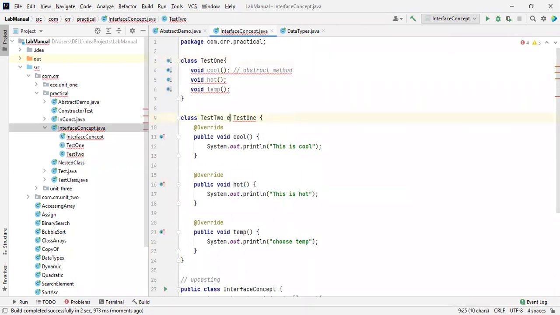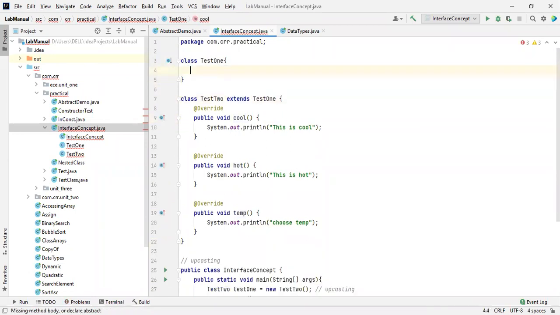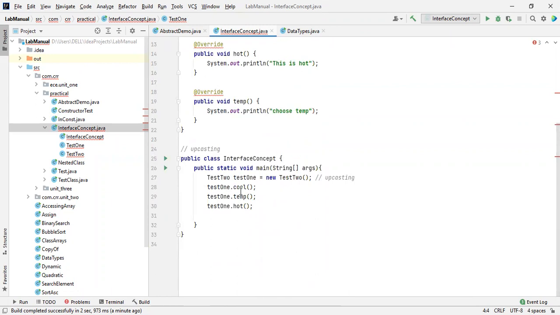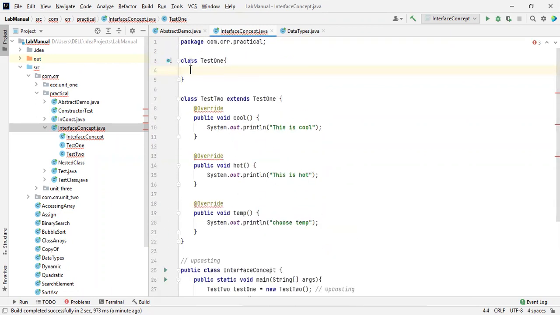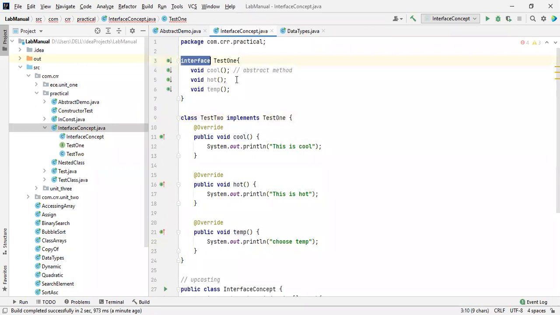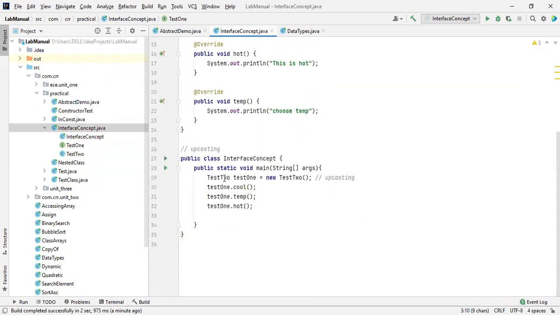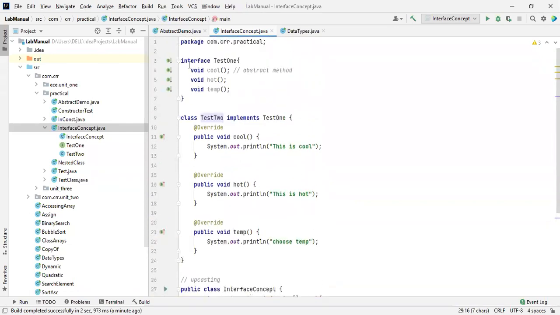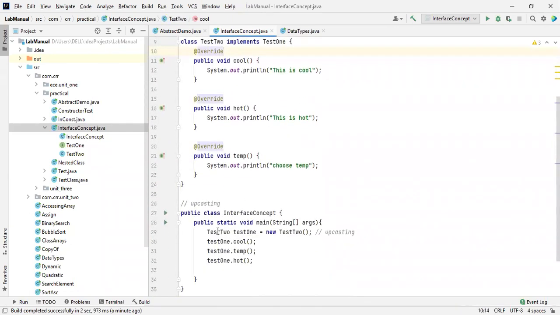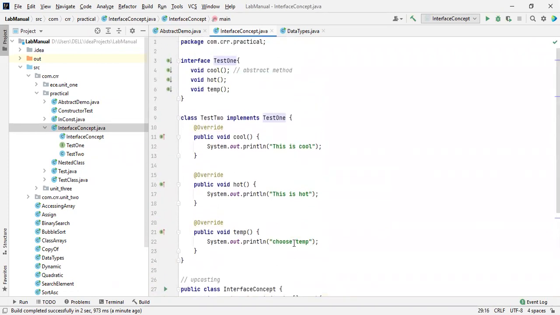Let me take this extends. So it has to be implemented in this way only, and you are going to access it that way. This is correct for a class. But if it is an interface, this is not correct. The declaration of the object should be for the interface only. Remember that one, don't forget that. Okay, test one. So this is how we achieve an interface.